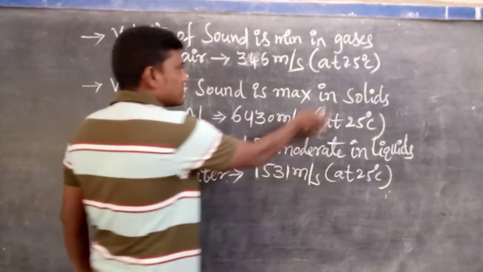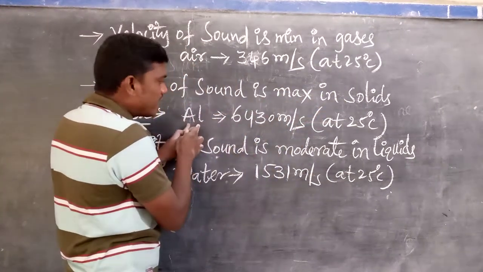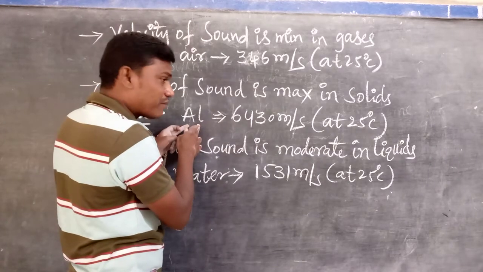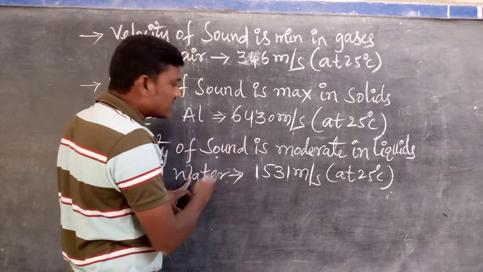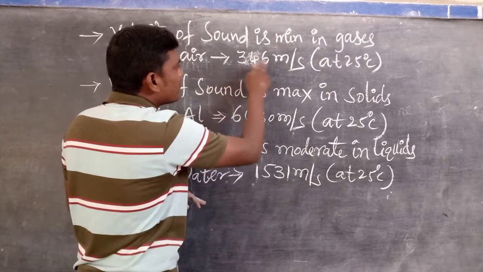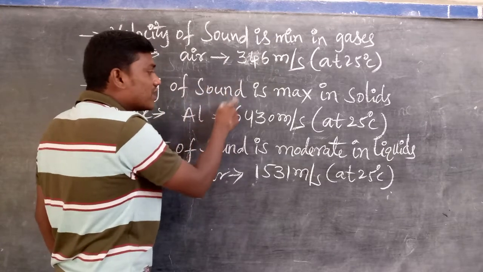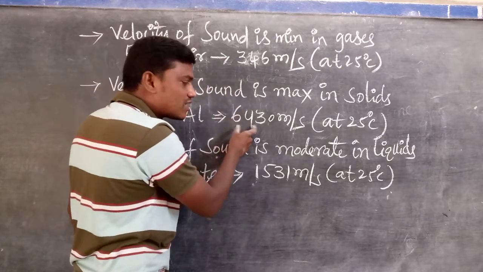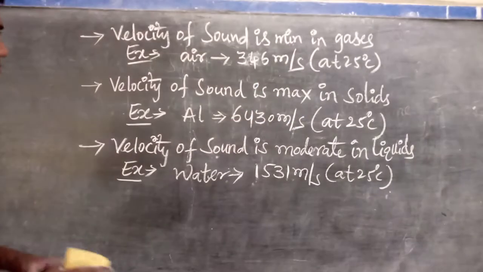Here the temperature is constant, but in solids, for example aluminium, which is a solid metal, we know that. What is its value? 6430. Water is a liquid, its value is 1531. Gas is air, 346. That's why the speed of sound is maximum in solids, moderate in liquids, and lesser in gases.